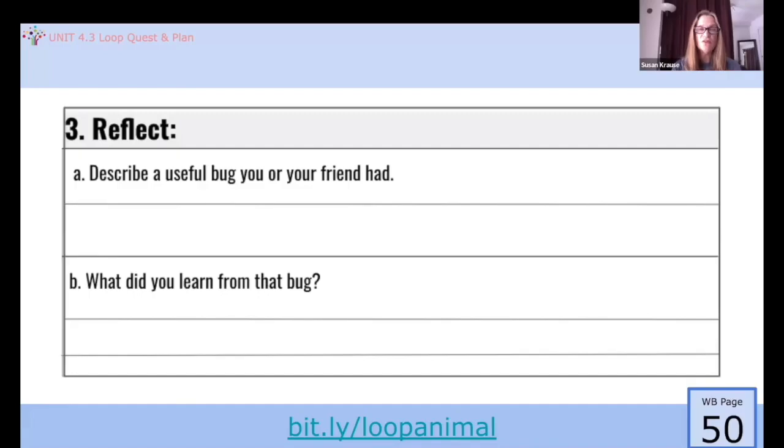Once you finish the quest, there are 2 reflection questions to answer. Describe any bug that you or a friend had, and what did you learn from the bug? Your students can describe what happened, what they wanted to happen, what didn't happen, and then reflect on what they learned from the bug so that they can use it in future projects.